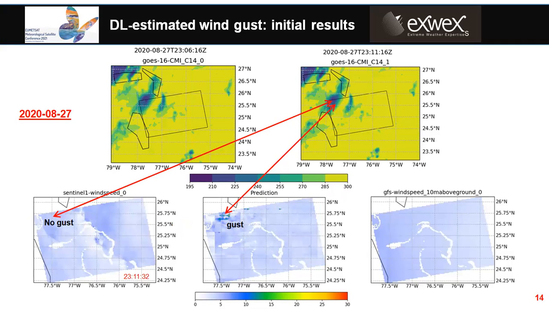No wind burst is detected on the Sentinel-1 image, while the learning model predicts a wind pattern at the same location, as you can see here.